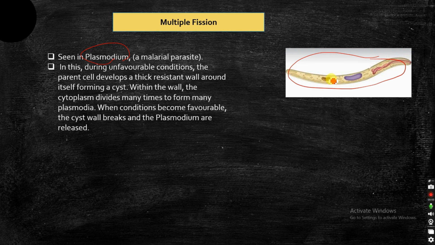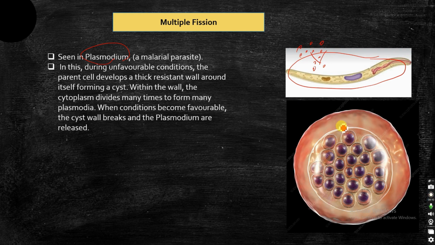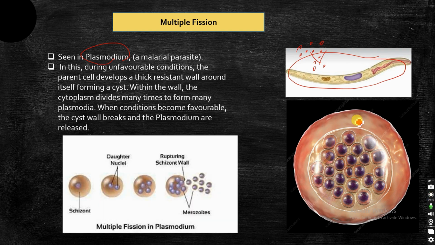Once the environment becomes favorable for the Plasmodium, that cyst will break open, and all the daughter Plasmodium cells will be released. This is one particular cell. If you see here, a lot of Plasmodium cells are produced inside one cell. Once the condition becomes favorable, the wall gets ruptured and all the cells are released. The daughter ones are called merozoites.